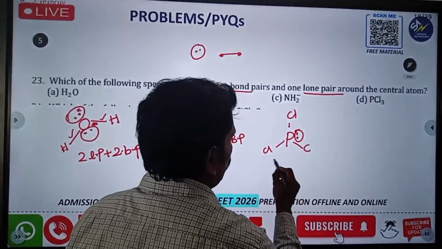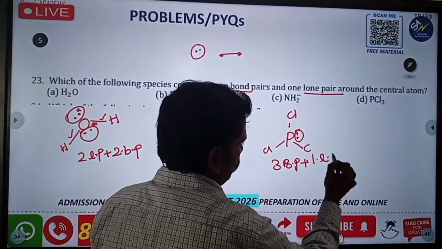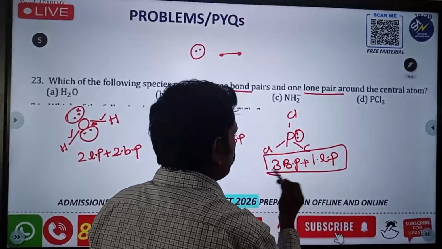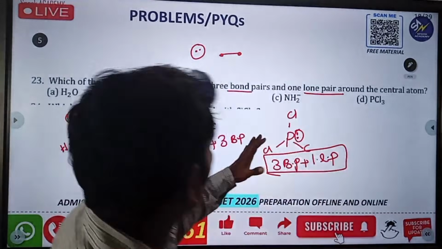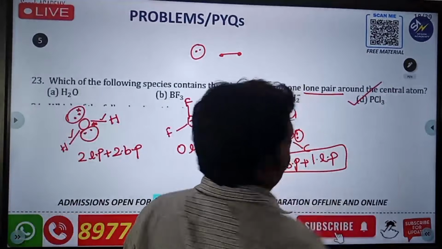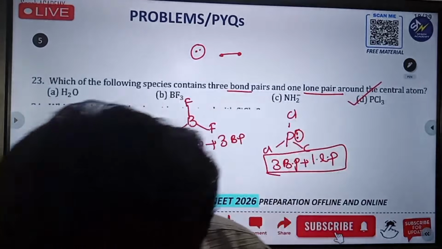So here there are three bond pairs plus one lone pair. The answer is PCl3. You have to remember this.